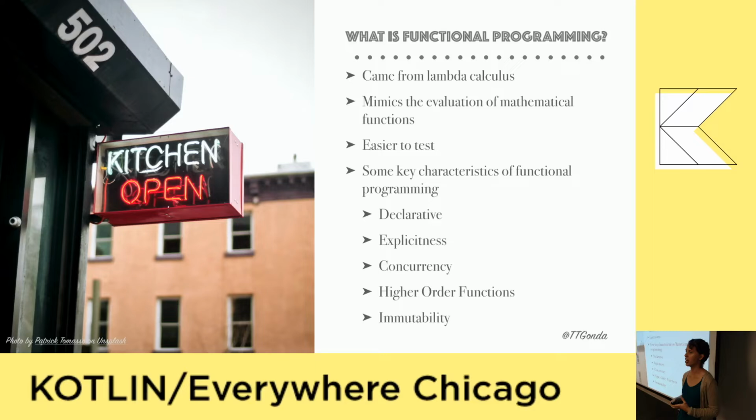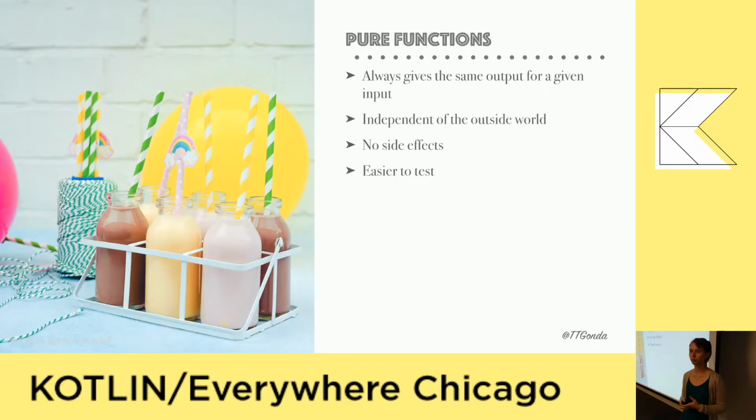So to start off with, we're going to look at the idea of pure functions. So with pure functions, with a given input, you always get the same output. Even an empty input is still an input. Every time that you enter something empty, you always get the same output. And everything that's required for the function is passed in. So passed in as a parameter generally. And this, in turn, can make things easier to test because you're only relying on the inputs of the function.